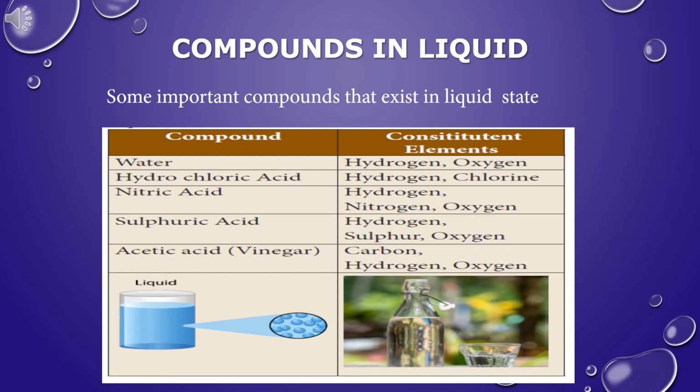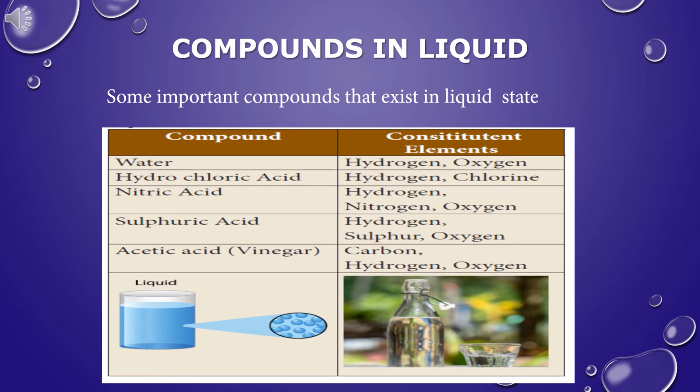Hydrochloric acid. The chemical formula for hydrochloric acid is HCl. Hydrochloric acid contains one hydrogen atom and one chlorine atom. The constant elements present in hydrochloric acid are hydrogen and chlorine. Hydrochloric acid is a colorless and odorless solution. Hydrochloric acid is naturally produced in the human stomach and helps in the process of digestion.